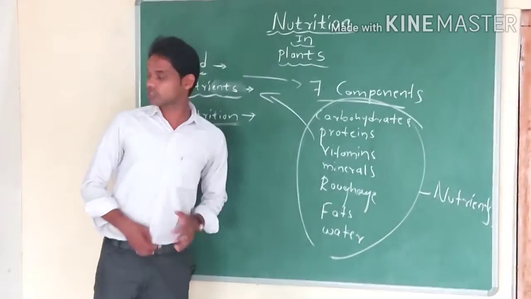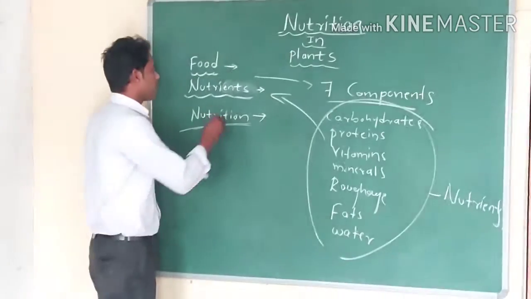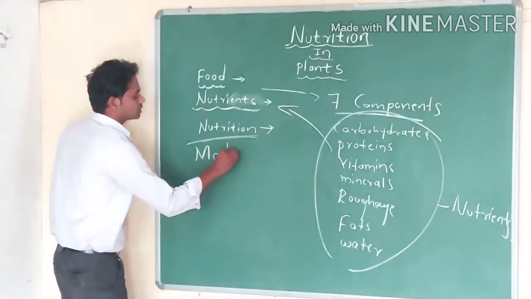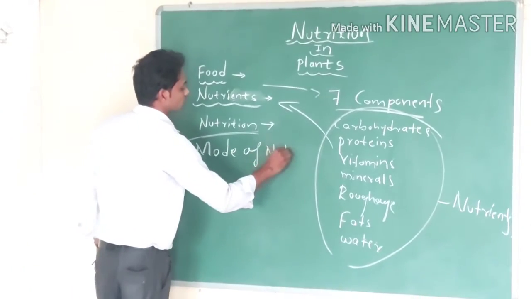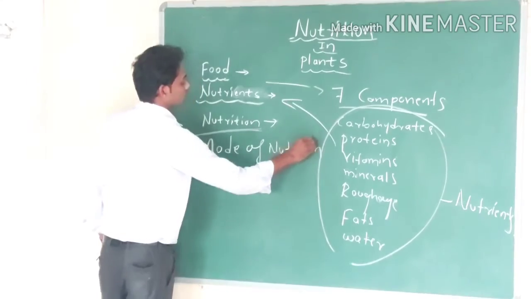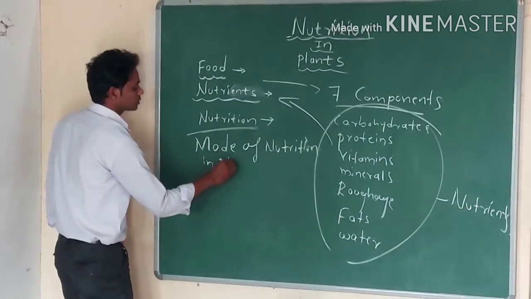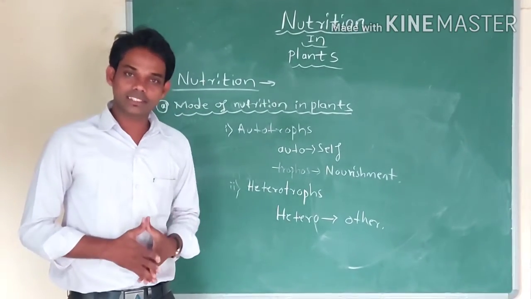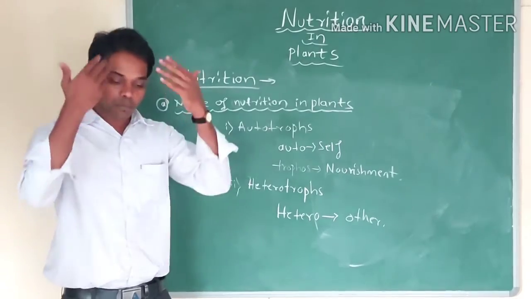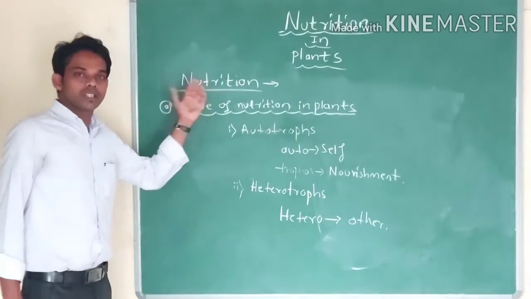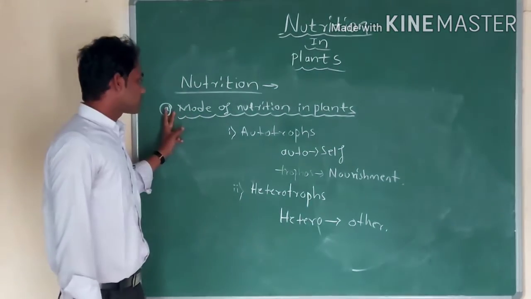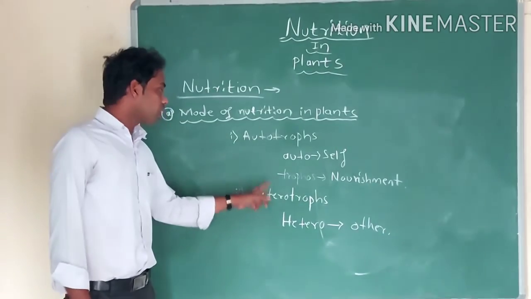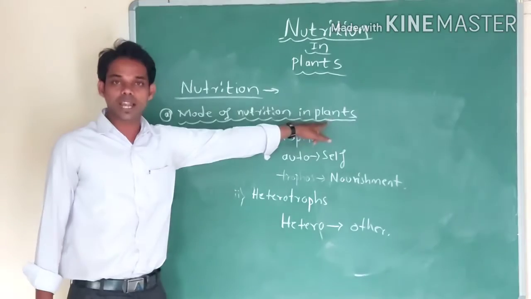Now we will study the mode of nutrition in plants. Next point is mode of nutrition in plants. Nutrition means taking food by the organism and its utilization by the body. In nutrition there are 2 types: autotrophic nutrition and heterotrophic nutrition. These we call the modes of nutrition in plants.